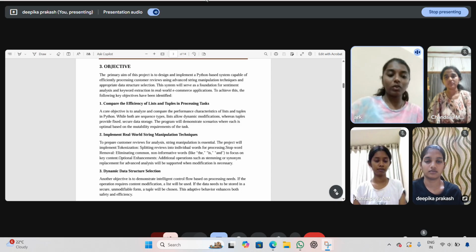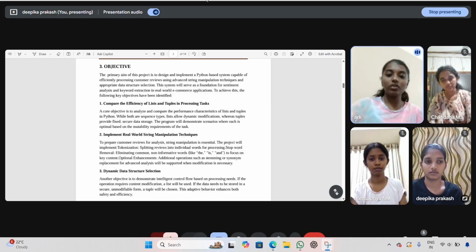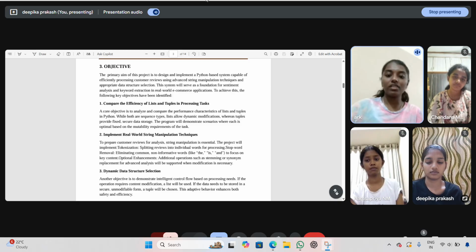Here I am going to explain dynamic data structure selection. It depends on the task. If you need to modify the data, like removing stop words, use a list. If you need to store the data securely, for example the final result that should not change, we use a tuple. This dynamic choice ensures the program is both efficient and safe in how it handles the data.